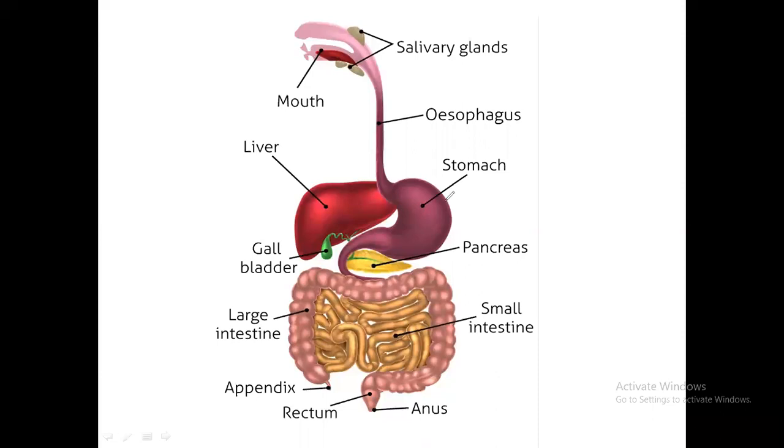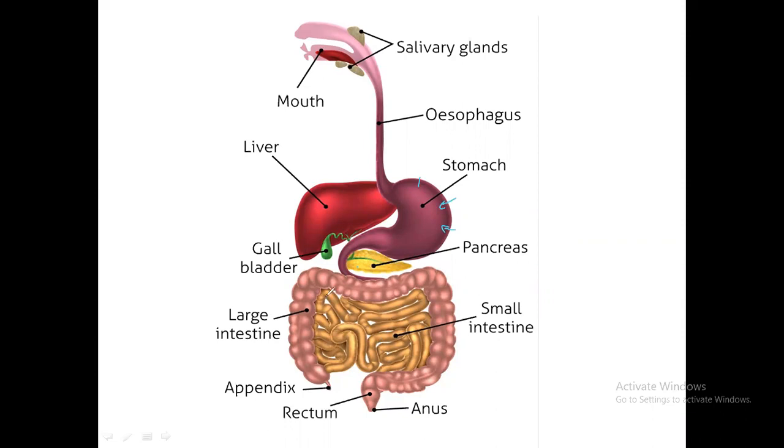The stomach produces different juices, hydrochloric acid and different secretions that mix with the food and produce the chyme. This chyme passes into the small intestine, right? For this, different secretions are produced. The pancreas produces pancreatic juice, and the liver produces bile. This bile is stored in the gallbladder, right? Liver produces bile, and bile can digest the fats. Now they are coming to this place, the small intestine.